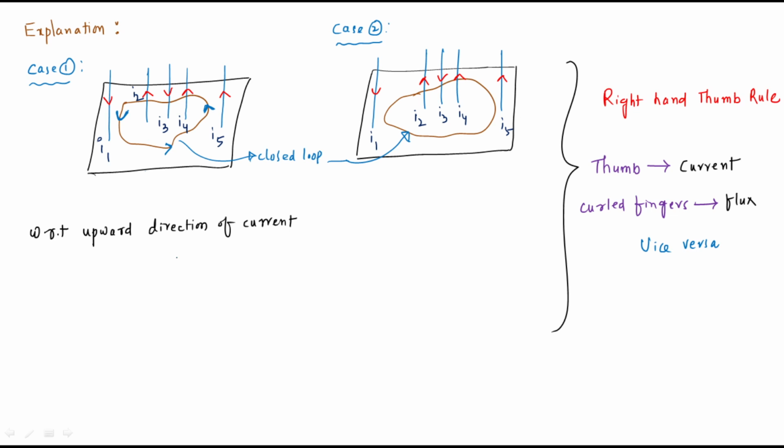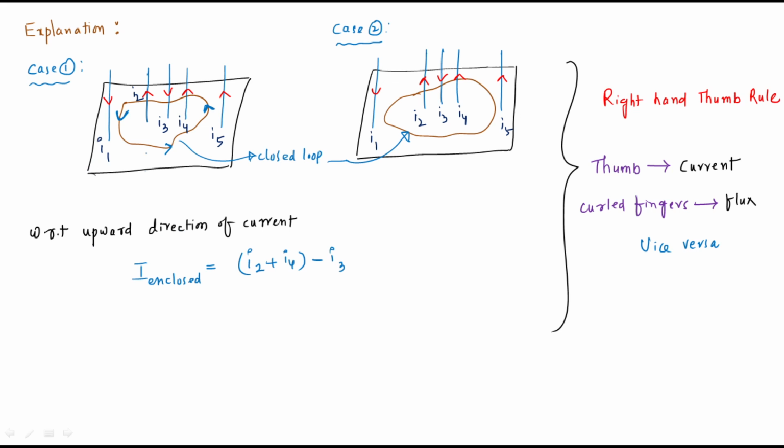So with respect to the upward direction of current, the current enclosed is what? It is equal to the algebraic sum of currents. That is, I2 is taken as a positive value, and like that I4 is taken as a positive value. Therefore, with respect to the upward direction, you can write I2 plus I4 minus I3, with I3 having a negative sign, because we are taking the upward direction of current as the reference.